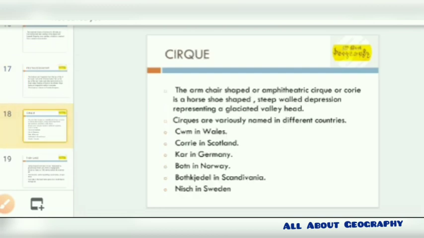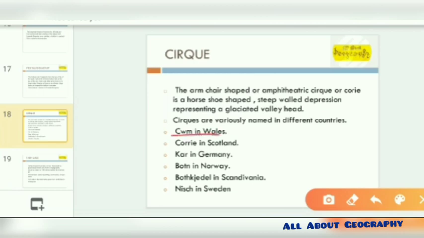Next we have the cirque. This cirque has different names in different areas. We need to know about the different names, but before that we need to know about its formation, how it has been formed. It's basically armchair shaped, or the corrie is horse shaped. So basically this has been formed in different types of shapes, and different names are given to denote the different areas where it has been formed.